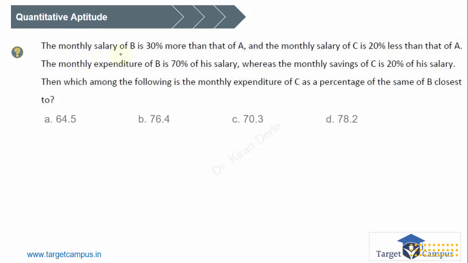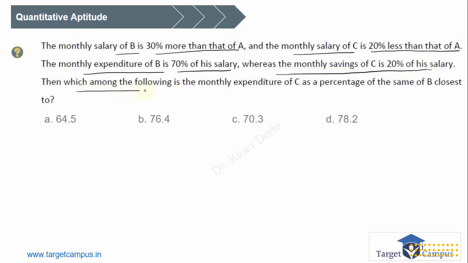The monthly salary of B is 30% more than that of A, and the monthly salary of C is 20% less than that of A. Great. The monthly expenditure of B is 70% of his salary, whereas monthly savings of C is 20% of his salary.